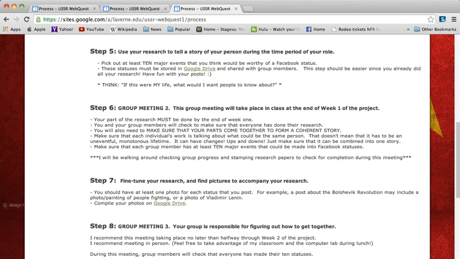Step 6, they will have group meeting 2. This will also take place in class, and all of their research must be done by this point. It will happen at the end of week 1. They need to make sure that everyone is holding up their part of the project, and then they need to